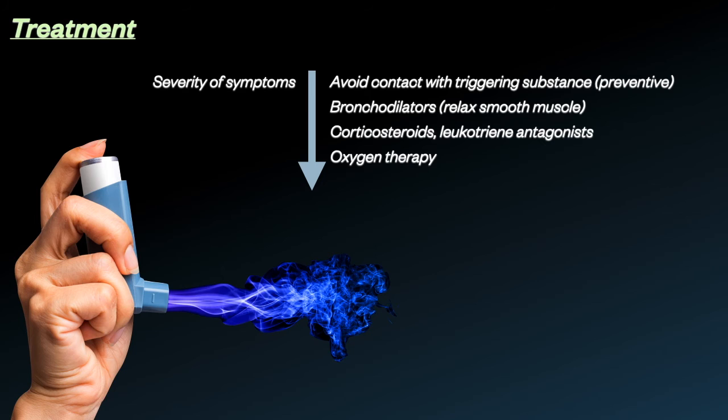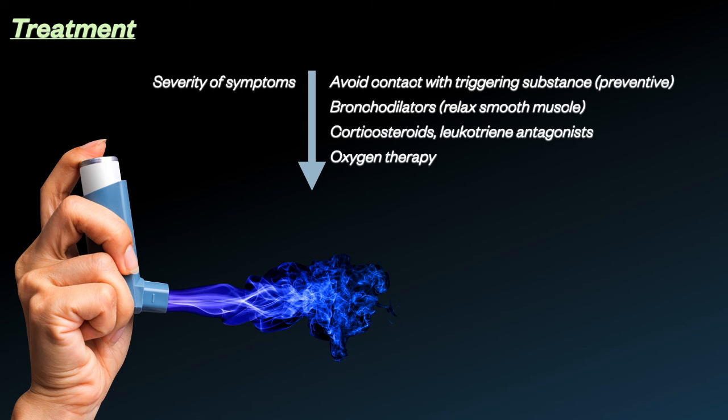While there is no cure for asthma, there are treatments available that can manage the symptoms and prevent the development of an asthma attack. First, people with asthma should avoid contact with triggering substances by vacuuming, removing carpets and rugs, and changing the environmental conditions, like for example, drying out a room in the case of molds. There are also a number of medications that can reduce the symptoms of asthma.